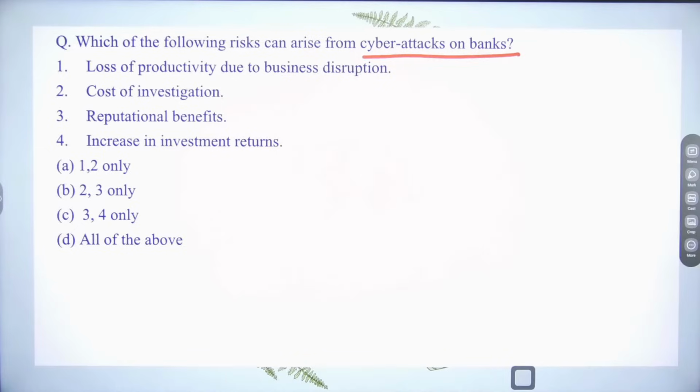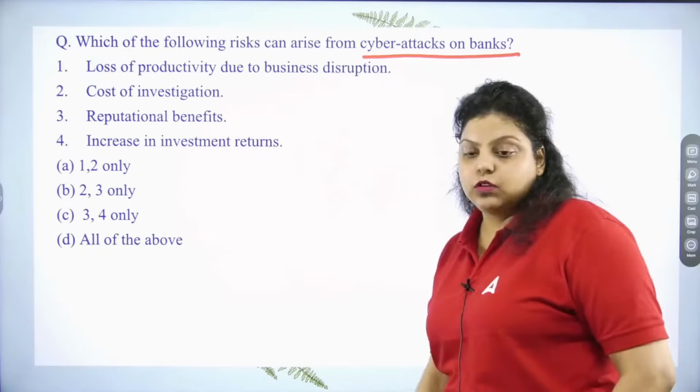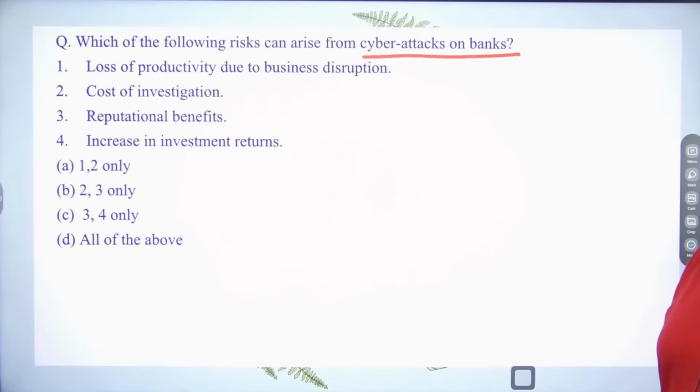Do revise the percentages. Now, first is saying loss of productivity due to business disruption. Second is saying cost of investigation. Third is saying reputational benefit. Fourth is saying increase in investment return. Which of the following risks can arise because of cyber attacks on a bank? A, B, C or D? Let me know immediately which is correct here.